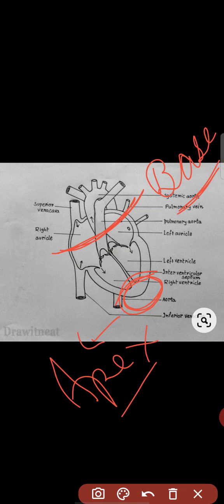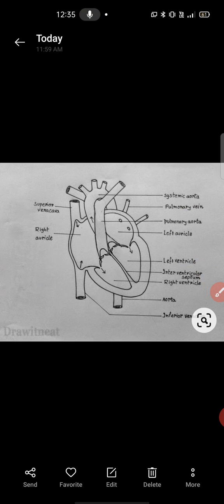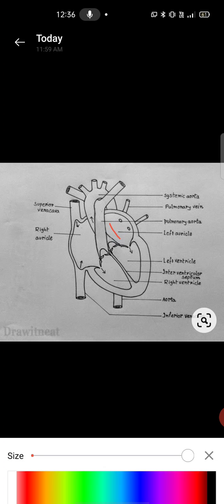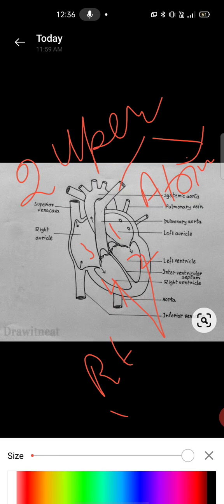Basically your heart has four chambers, which we will discuss later in detail. The upper two chambers are the right and left atrium, and the lower two chambers are the right and left ventricles.